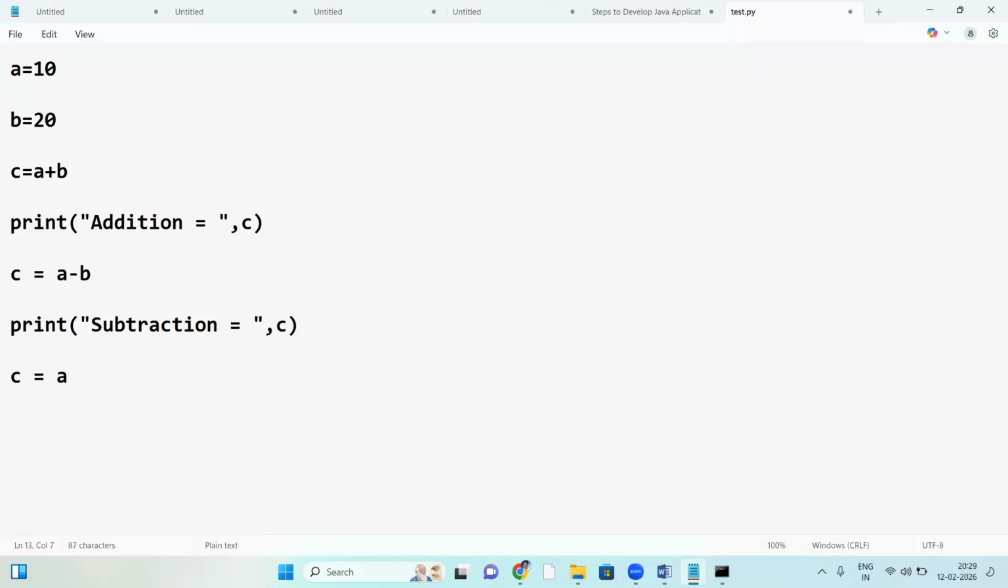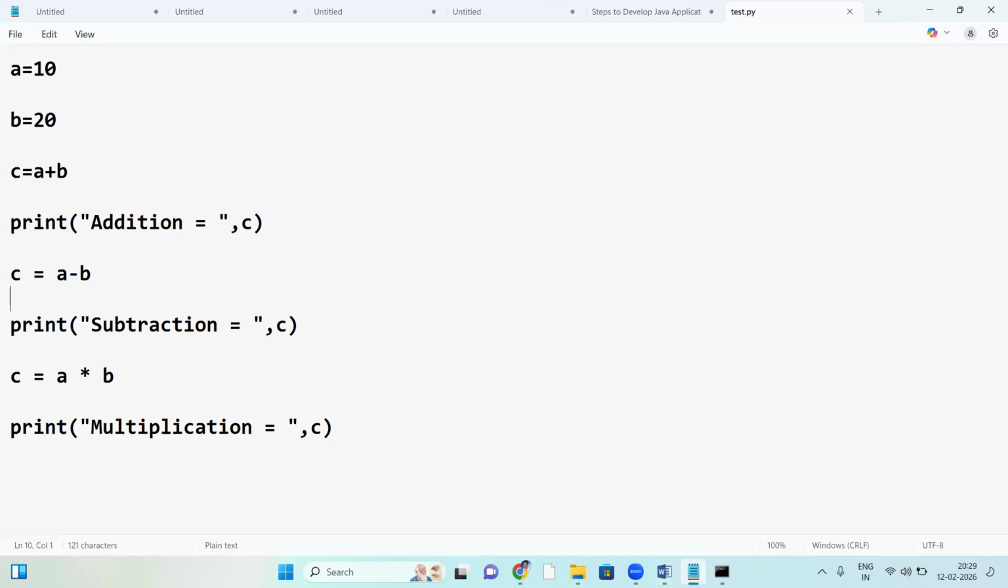C equal to A into B, right? Print multiplication is equal to, comma, C. So this is a simple Python script: adding two numbers, next subtracting the two numbers, next multiplication of two numbers, right? Very simple script. Addition, subtraction, and multiplication of two numbers.